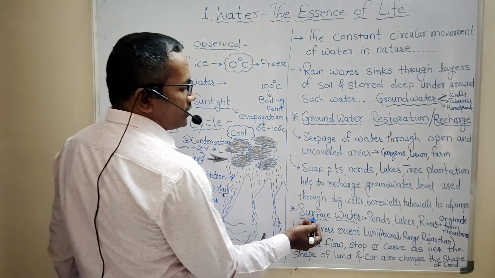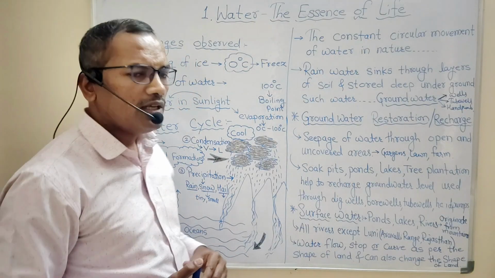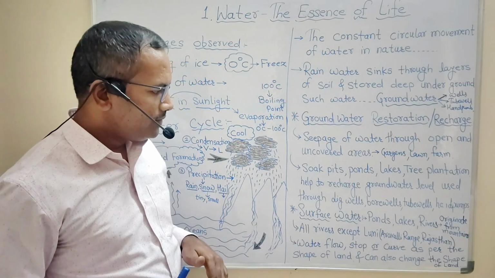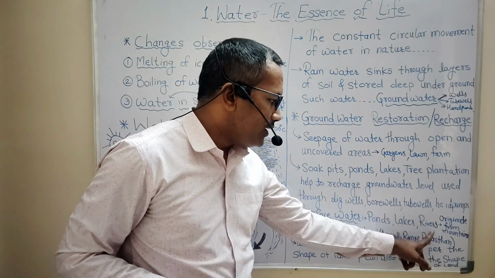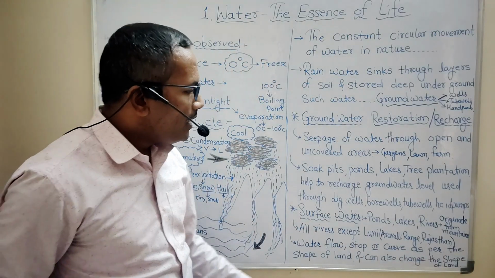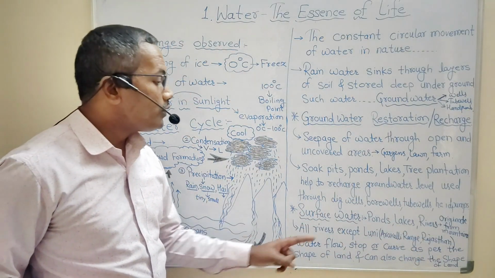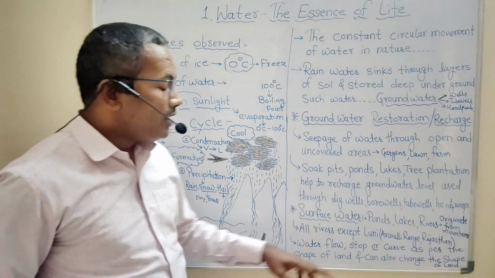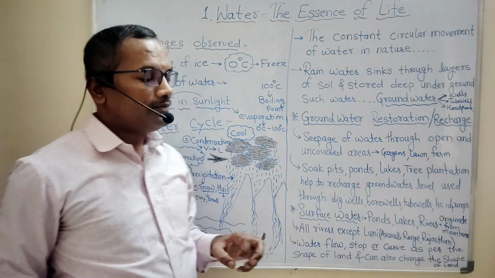Now, what is surface water? Surface water is the water which is present on the surface of earth in the form of ponds, lakes, rivers. Actually, rivers are the important source of surface water, because we know that rivers originate from mountainous regions.